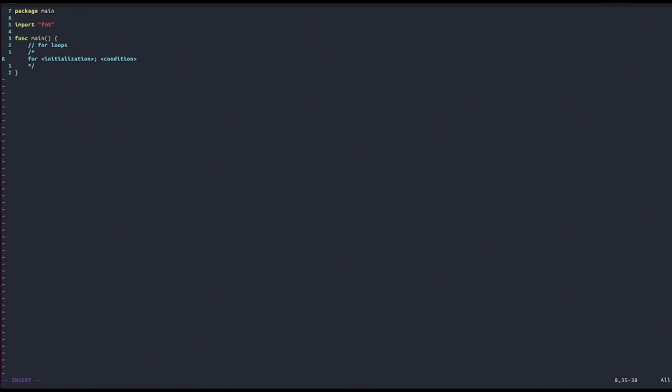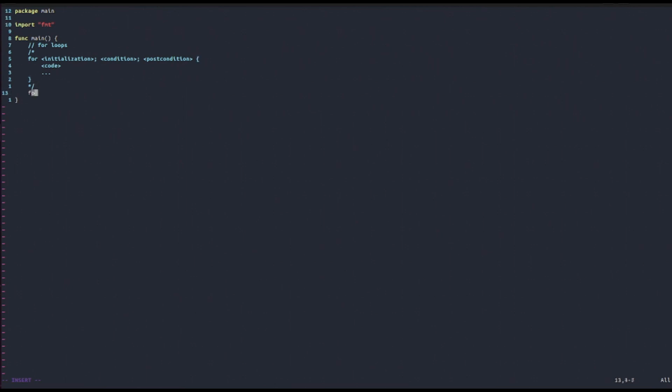And notice these statements are separated by a semicolon. So we have a condition that is checked each time in order for the loop to be run. If the condition is satisfied, then we run the loop again. And there's a post condition, which is a bunch of code that is run every time the condition is checked and we run the loop. Then we open some curly braces, and inside these curly braces we put the actual code that we want. So this is how we use and initialize a for loop.